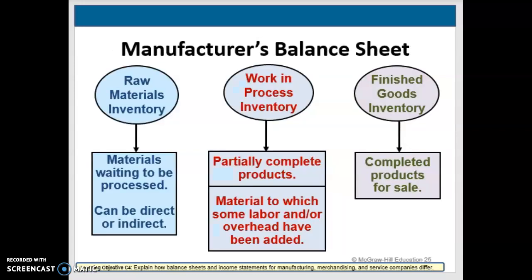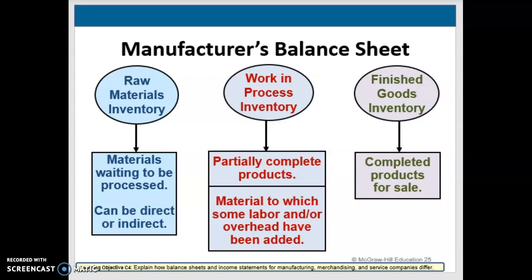So let's look at how it looks for the manufacturer's balance sheet. So we have different accounts that we're going to be looking at when we think about a merchandiser versus a manufacturer. For the manufacturer, we're going to have current assets of cash, receivables. They're also going to have inventory just like our merchandiser did, but it's broken down into more categories, and that's what we see here. A manufacturer's inventory is broken down into 3 different inventories. So we're going to have a raw materials inventory, a work in process inventory, and a finished goods inventory. And we're going to keep all 3 separate as we track them.